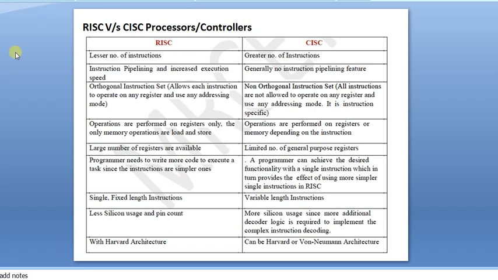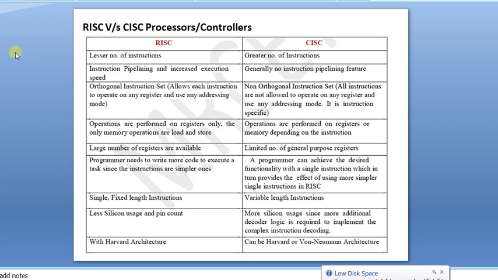Why we are using RISC and CISC is because signal processing, performance, and power efficiency all tell us how the processor or controller is working. It depends on RISC and CISC only. RISC and CISC we already discussed in the class, and I gave this to you. Once again we will repeat it.